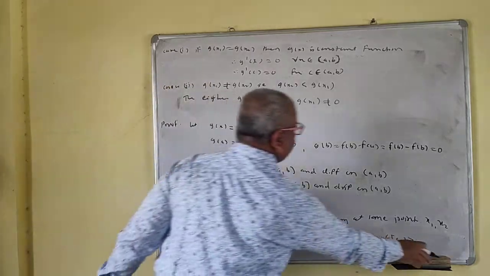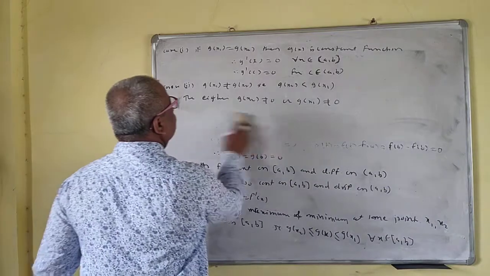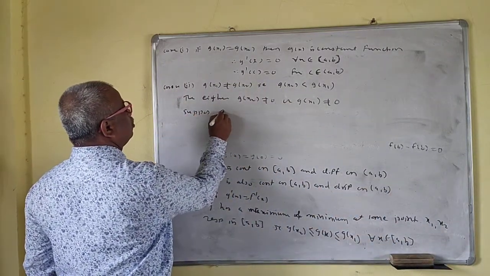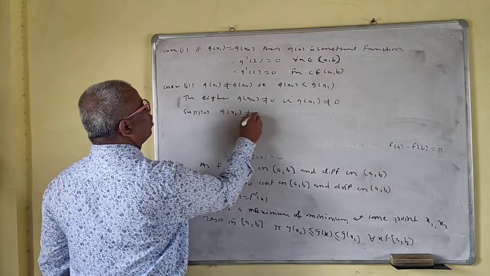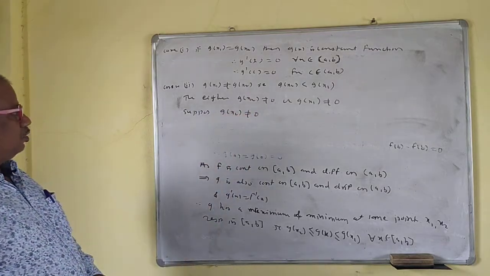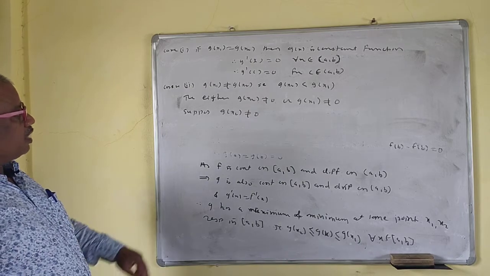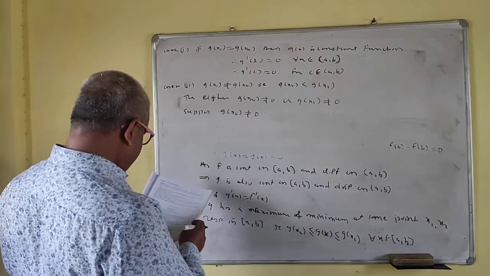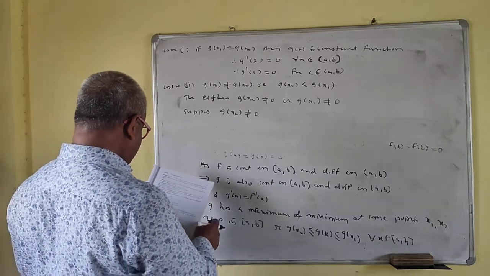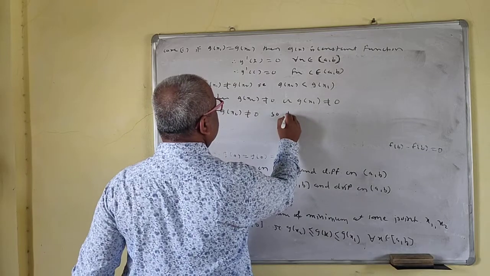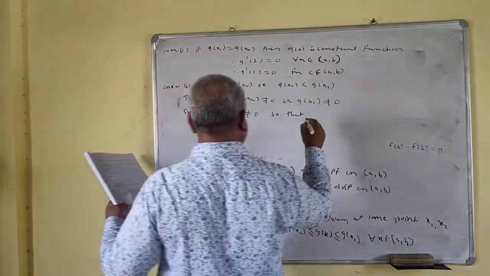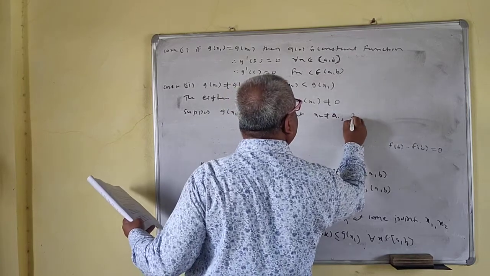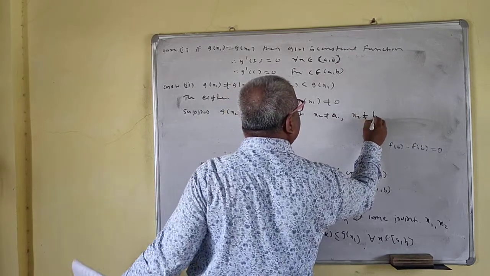Suppose that g of x2 is not equal to 0, so that x2 is not equal to a and x2 is not equal to b.